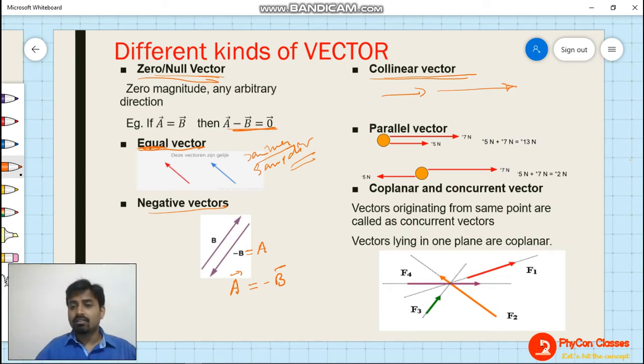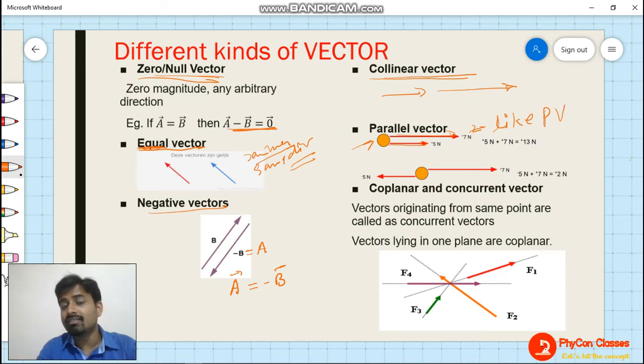Clear? So this is one thing. Now there can be two possibilities of vectors having parallel direction. Either they will be in the same direction like this, or they will be in different directions. So first one is the same direction. When the vectors are in the same direction, they are called like parallel vectors.